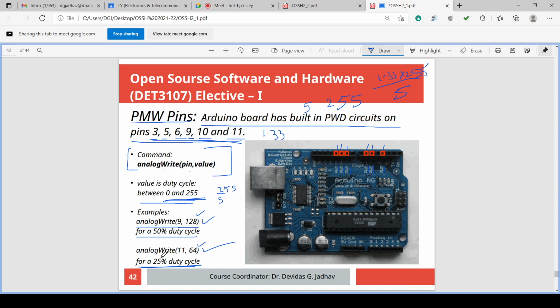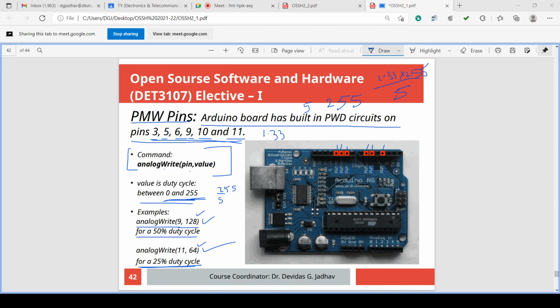Then we have to write analogWrite, with capital W, and in brackets any of these pins. Suppose we want to send 1.33 on pin number 3. So analogWrite(3, 68). This will give 1.33 volt or equivalent on pin number 3.